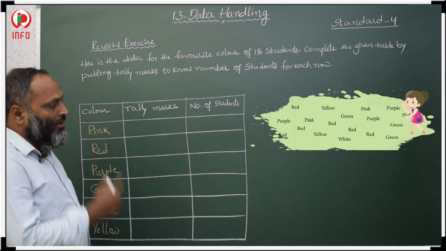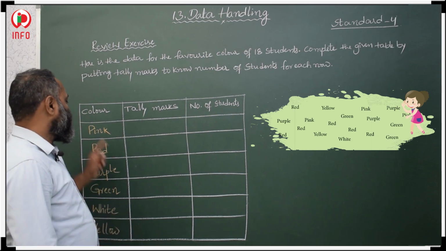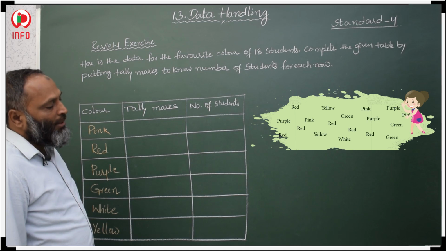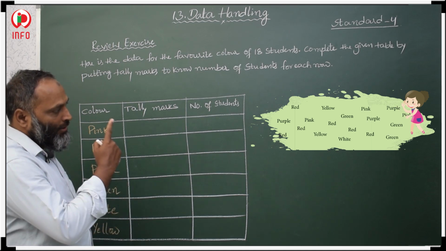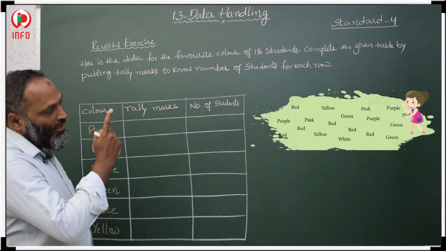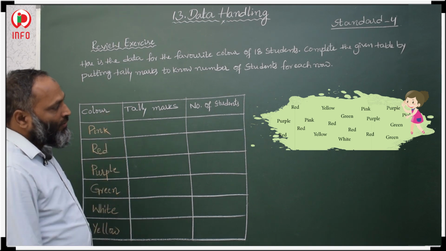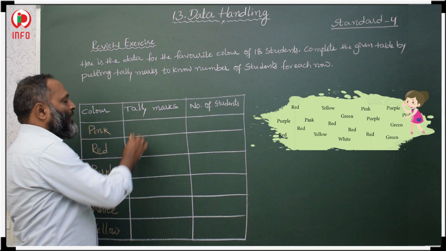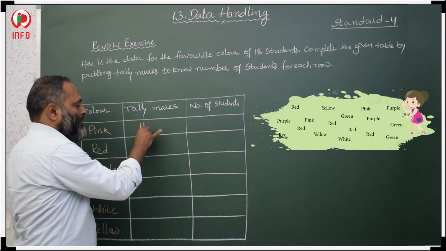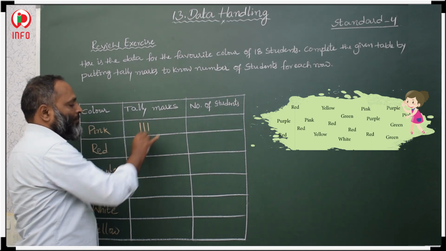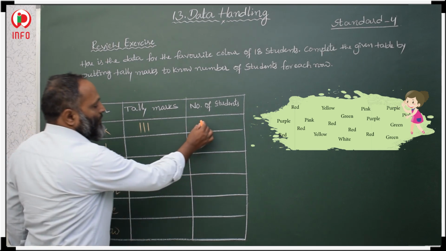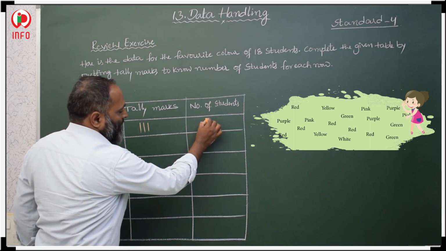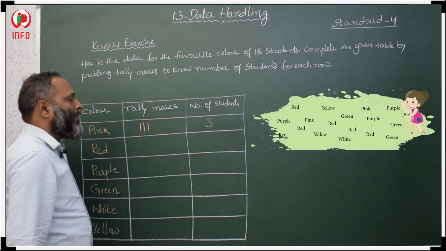See here, first pink color. How many students like pink color? Once you read pink, 1, 2, 3. Three students like pink color. So we should draw 3 vertical lines, 1, 2, 3, for 3 students.